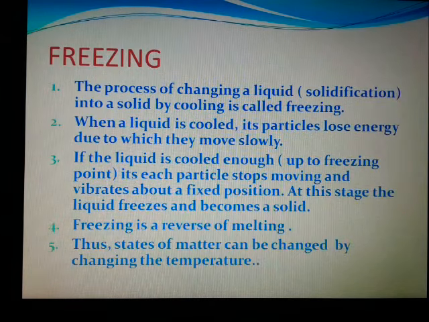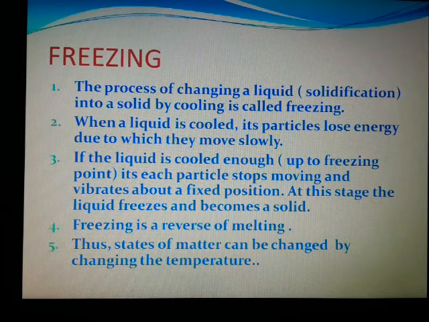Next is freezing. That is solidification, where the liquid is converted into a solid by cooling. So when a liquid is cooled, its particles lose energy, due to which they move slowly. If the liquid is cooled enough, that is up to the freezing point. What is the freezing point? The point where the liquid is converted into solid. Each particle stops moving and vibrates about a fixed position. At this stage, the liquid freezes and becomes a solid.